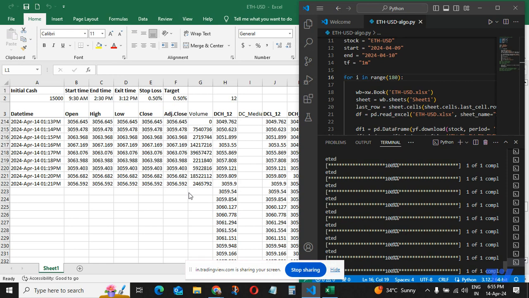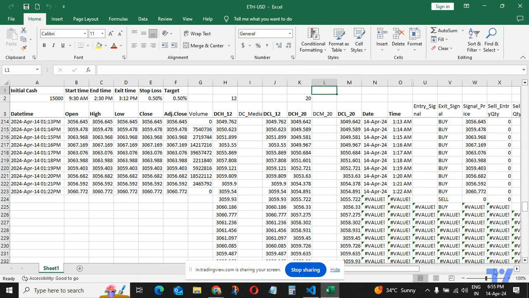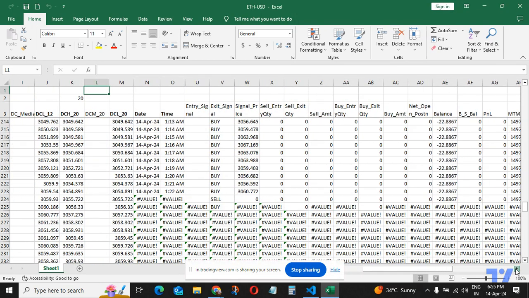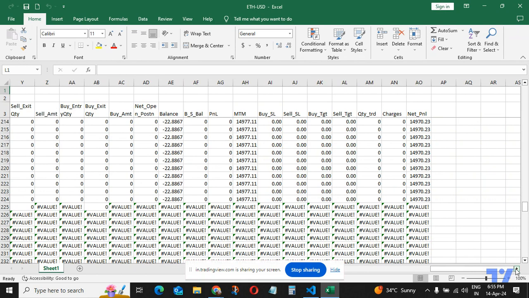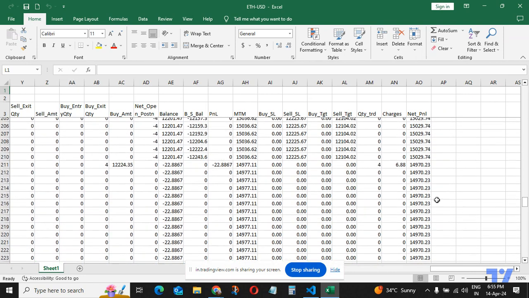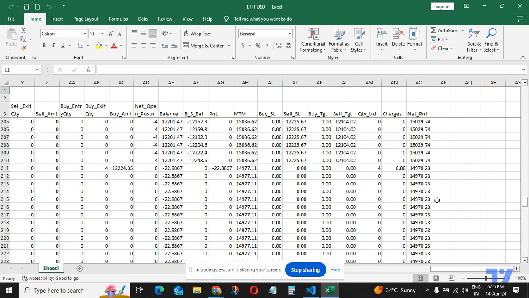It's been quite some time since it has gone through and it is working fine. It will get updated automatically. See, it got updated, and it will keep on showing my PNL as well as it goes through. Right now it is in a drawdown of 14,970, so a drawdown of a little bit of 30 rupees or so.